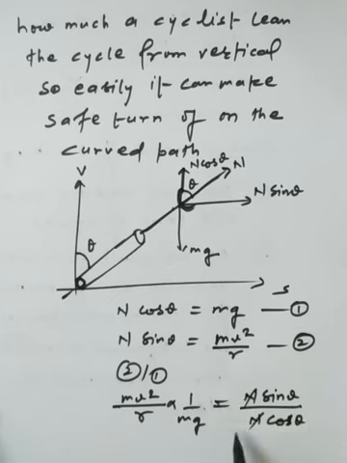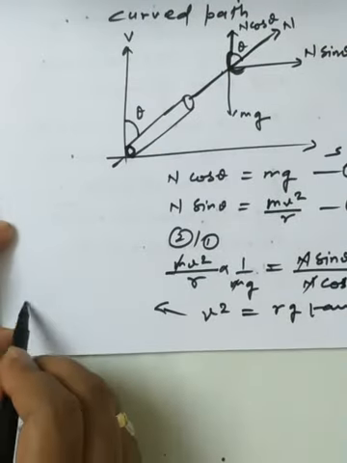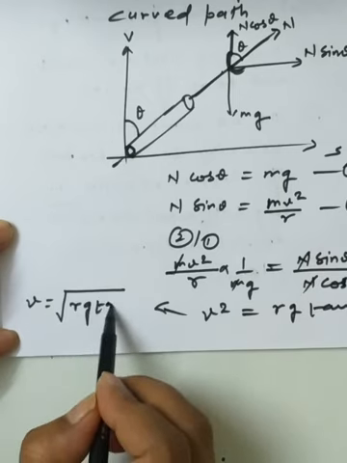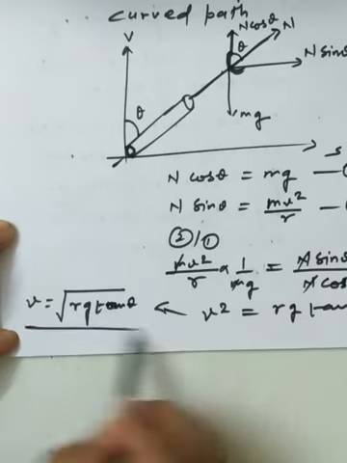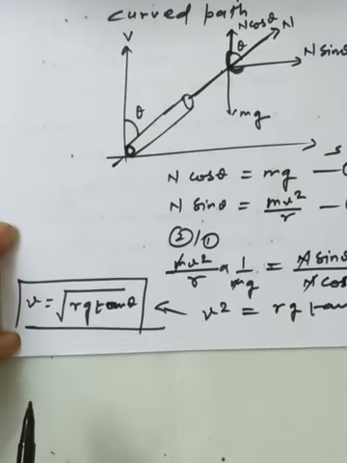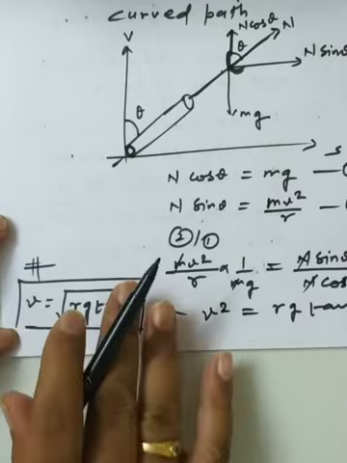N cancels, m cancels, so we get v square equal to rg tan theta, and v is equal to under root rg tan theta. This is the safer velocity of a cyclist who leans the cycle from the vertical. This is a general formula, and many numerical problems are available on this concept.